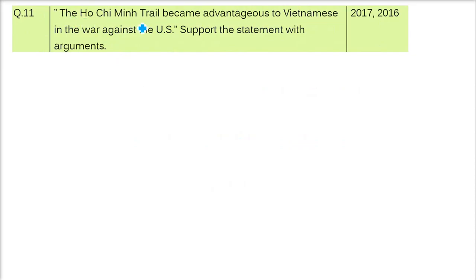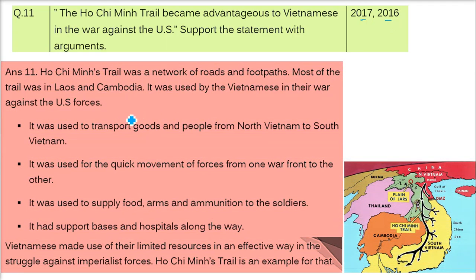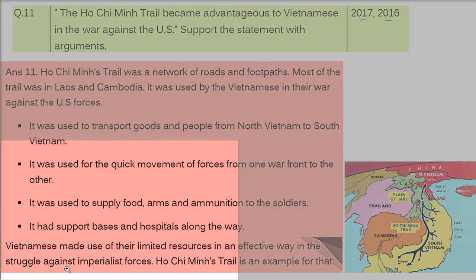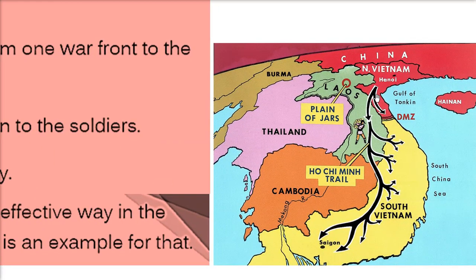The Ho Chi Minh Trail became advantageous to Vietnamese in the war against the United States. Support the statement with arguments. So this has come multiple times. First, let me show you the path we are discussing. So this is the path we are interested in, right? This is the Ho Chi Minh Trail in Vietnam.